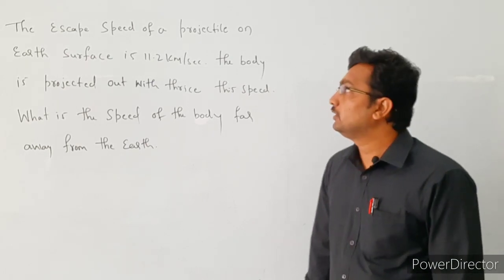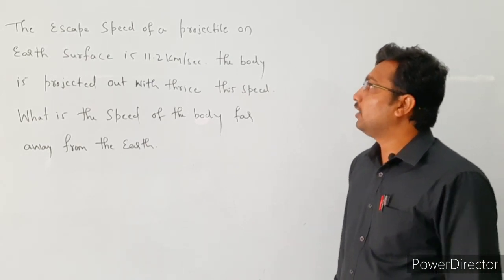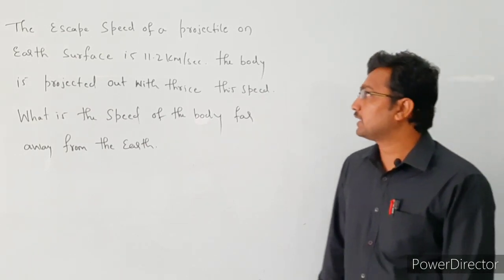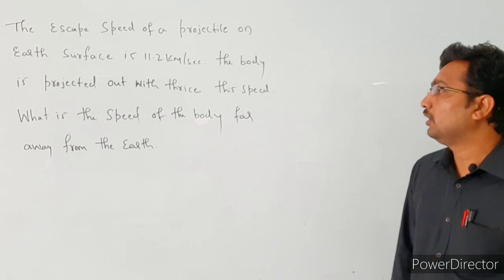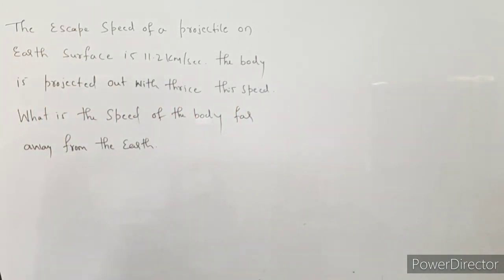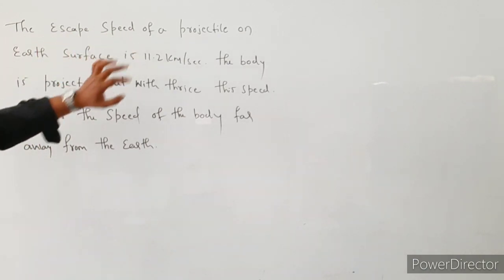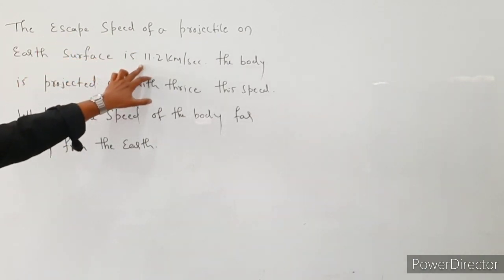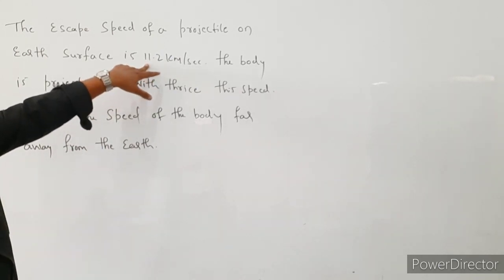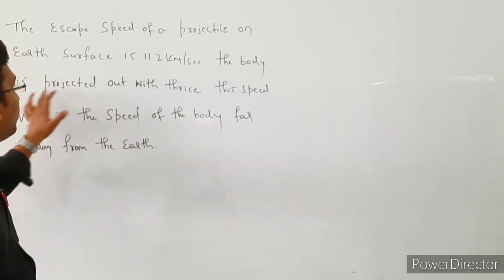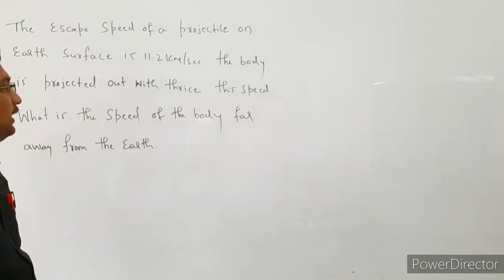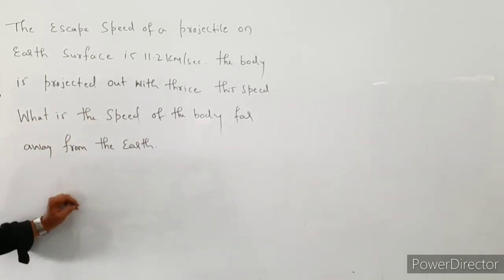See the last problem here. The escape speed of a projectile on the earth's surface is 11.2 km per second. The body is projected out with thrice of this speed. What is the speed of the body far away from the earth, right? So what is the problem here? The escape speed of the projectile on the earth's surface is 11.2 km per second. So they have given the escape speed or escape velocity, that is 11.2 km per second. The body is projected out with thrice of this speed. What is the speed of the body far away from the earth?